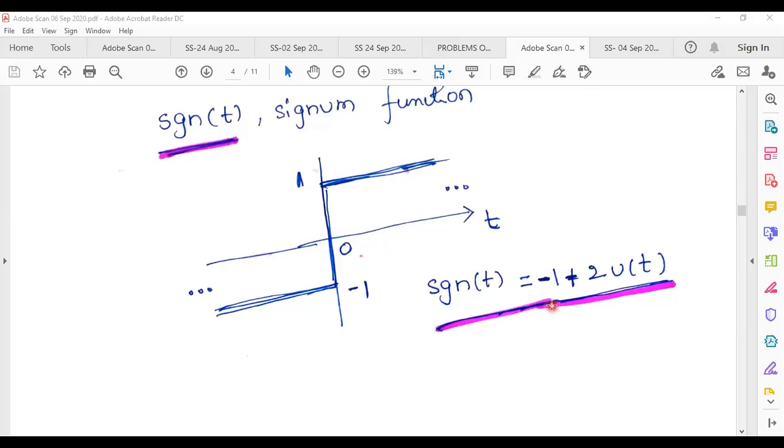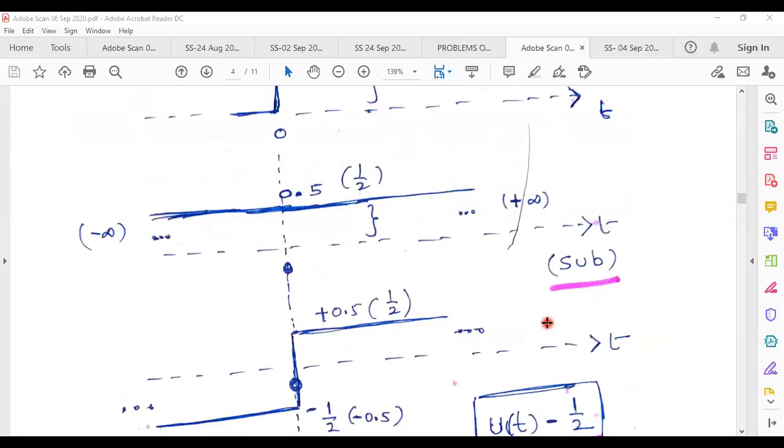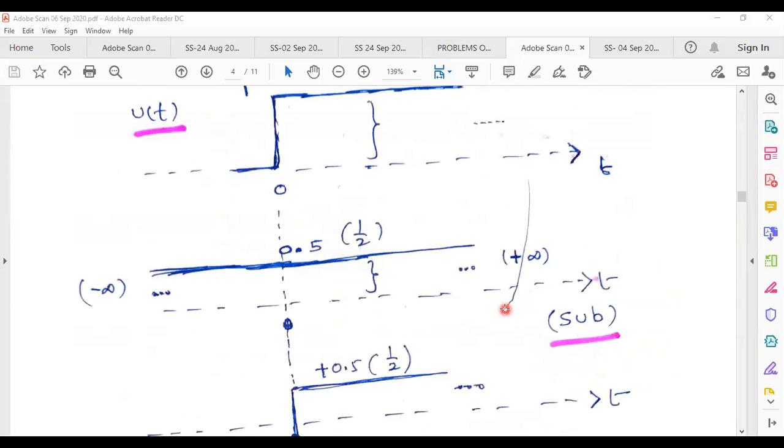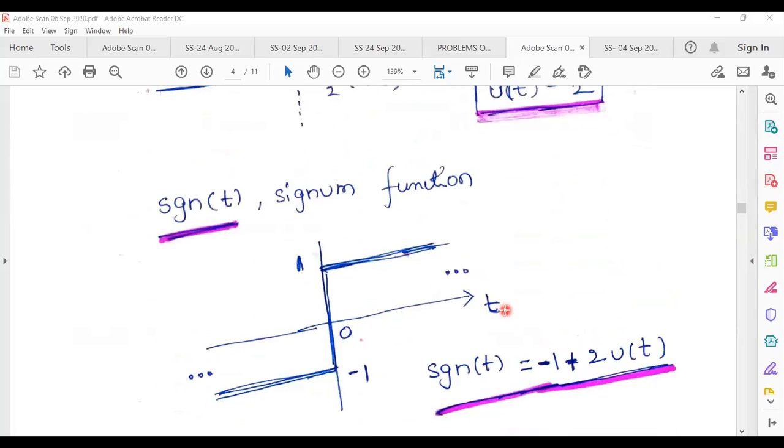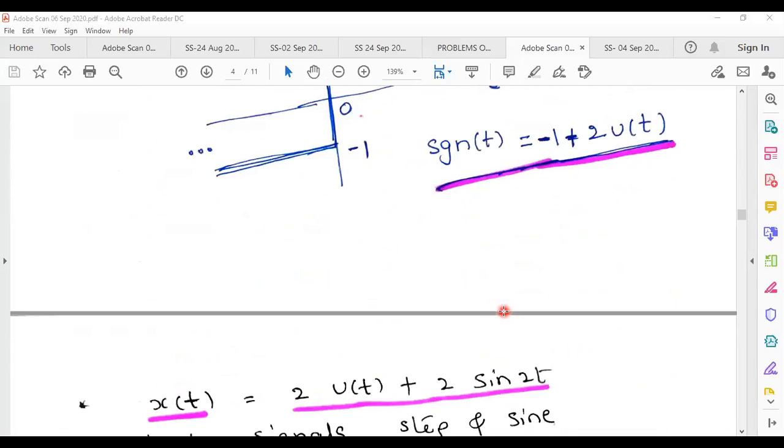ఈ సిగ్నల్ ఏం చేయాలమ్మా? -1 తో మల్టిప్లై చేయాలి. ఈ సిగ్నల్ ఏం చేయాలి? 2 తో మల్టిప్లై చేయాలి. Then you have to add the two signals. This is the procedure. Try to solve this question using signals, not normal maths. Okay, doubts unte adagandi nannu.